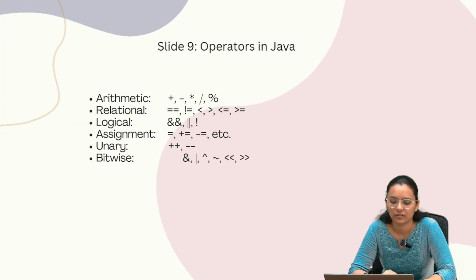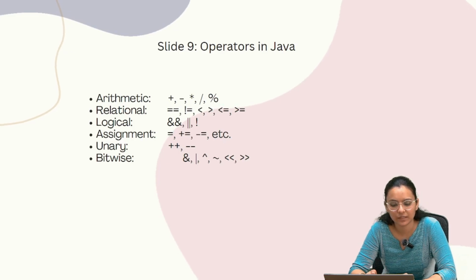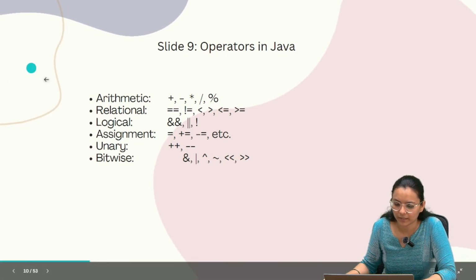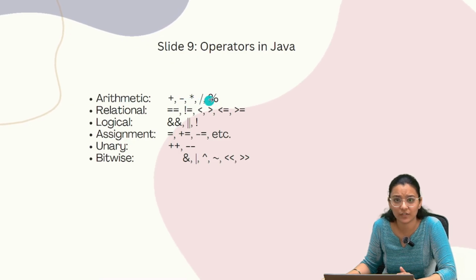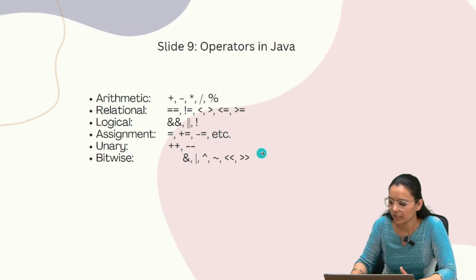Operators in Java. So there are some operators in Java like arithmetic operator, relational operator, logical, assignment, bitwise, unary. These are the operators we use for performing our programs or mathematical calculations. So arithmetic operators have symbols like addition, subtraction, multiplication, division or modulus. Relational has equal to, not equal to, greater than, less than, greater than or equal to. Logical like and, not, or. Assignment equal, plus equal, minus equal, etc. Okay. So these are the symbols for the operators.